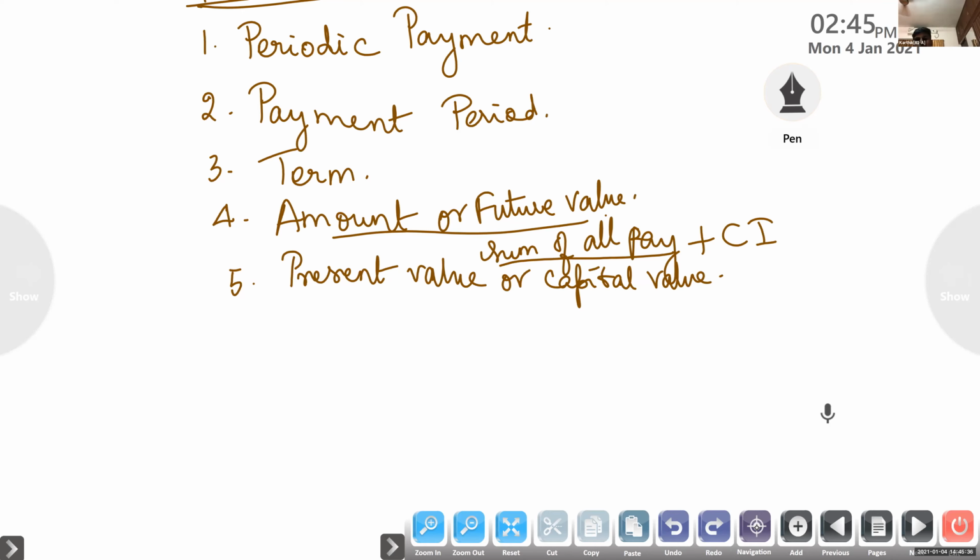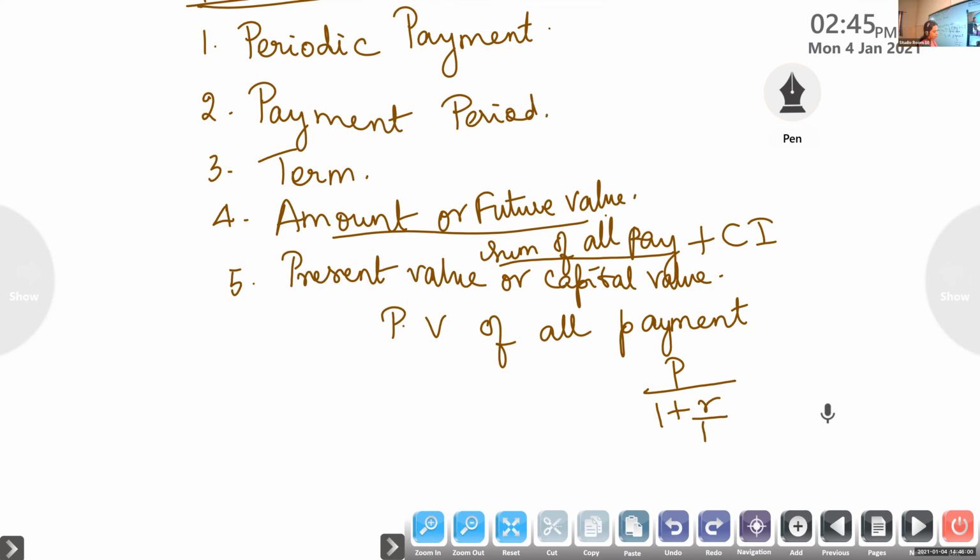Ma'am, can you repeat? The sum of all present values of all the payments. Present value, we have already learned one formula. What is the formula we learned for present value? Present value is given by P into 1 plus R by 100 whole raised to N. This is the present value or present worth of a sum P due after N years.